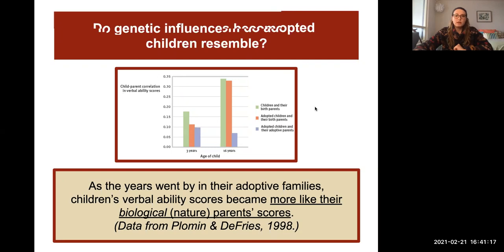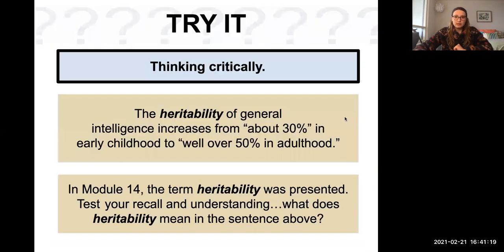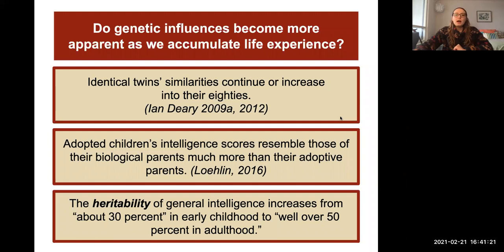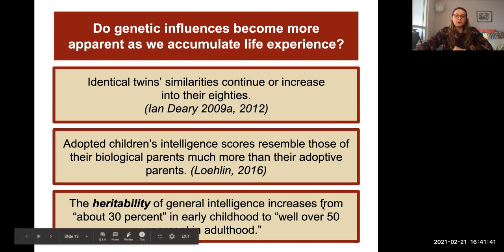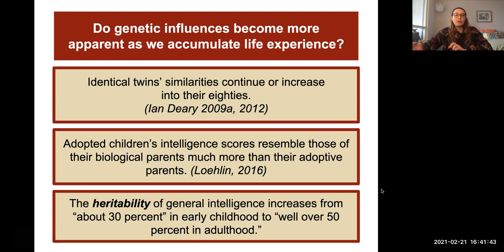So again, that's another piece of evidence more towards the genetic side, but there's definitely still an environmental side for sure. Sorry, one second, my slides are getting frozen here. There we go. So do genetic influences become more apparent as we accumulate life experience? Identical twins' similarities continue or increase into their 80s. Adopted children's intelligence scores resemble those of their biological parents much more than their adoptive parents. And the heritability of general intelligence increases from about 30% in early childhood to well over 50% in adulthood.